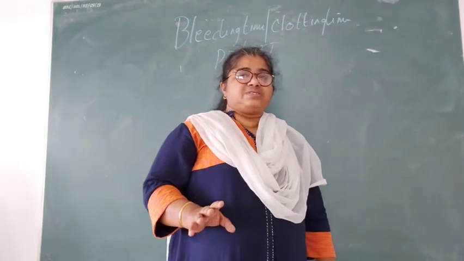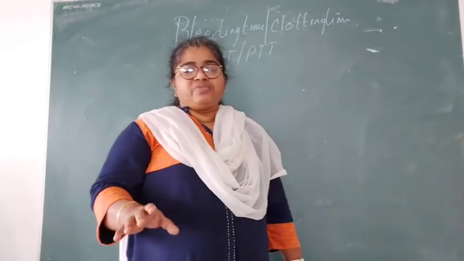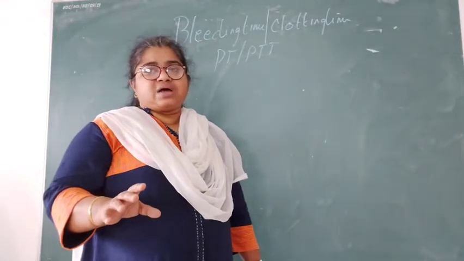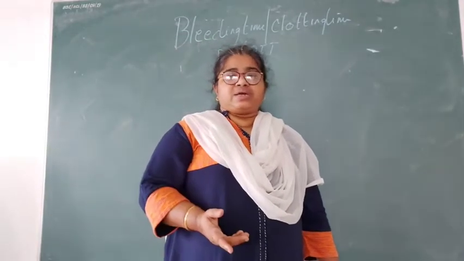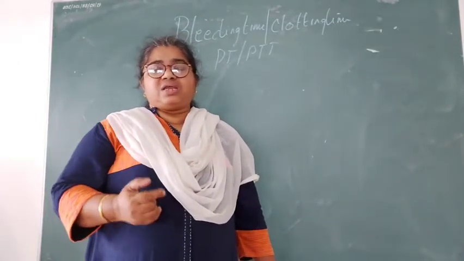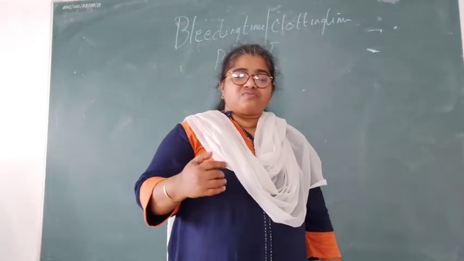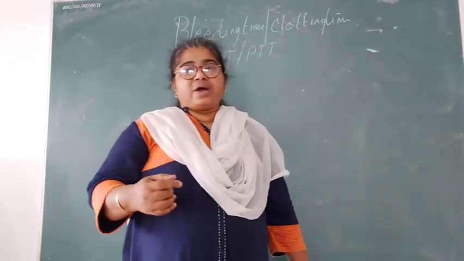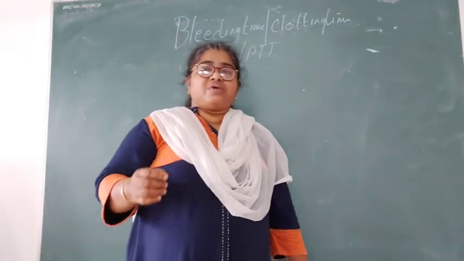So how will we do that? First the sample will be collected. We will clean the site of the wound. Blood can be collected by the venous method, where we prick the vein and collect the blood using a syringe and needle or a cannula, or by the drop method, or by finger prick, or by the capillary method.